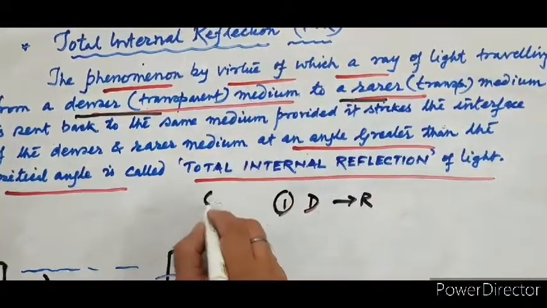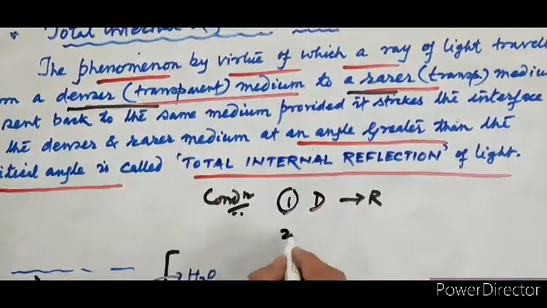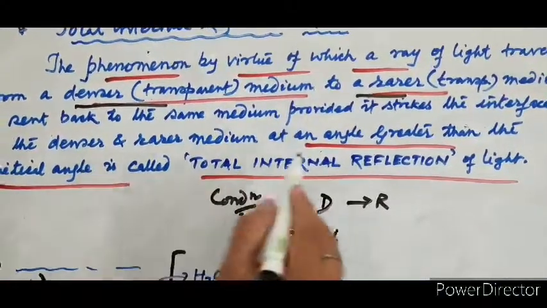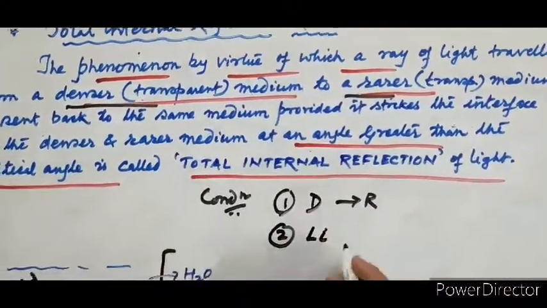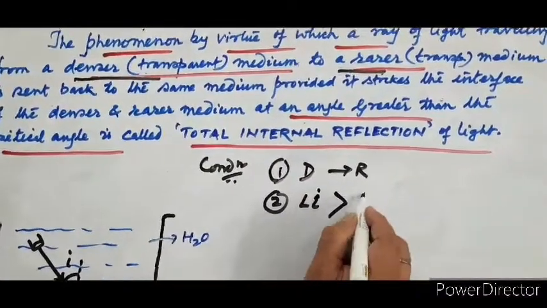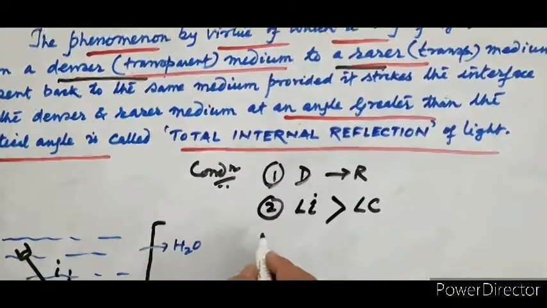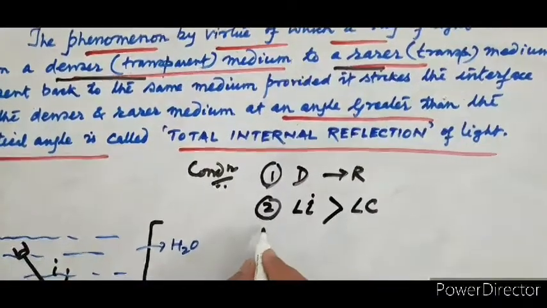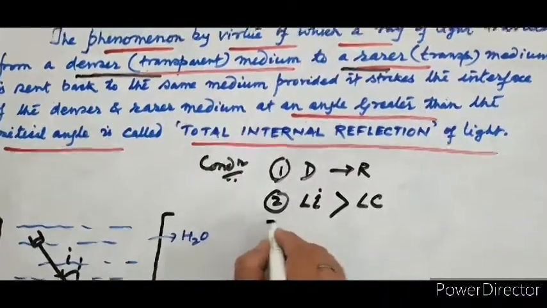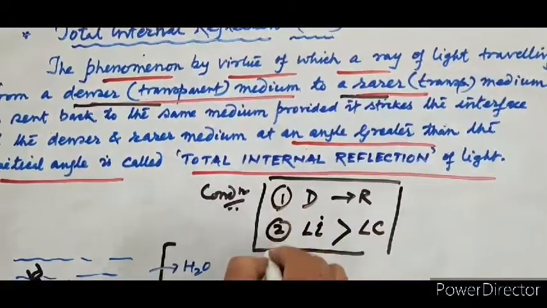Number 2, the angle of incidence I should be greater than the critical angle. What is the meaning of the critical angle? That we are going to discuss. Then the ray of light retraces its own path. These are the two important conditions of total internal reflection.